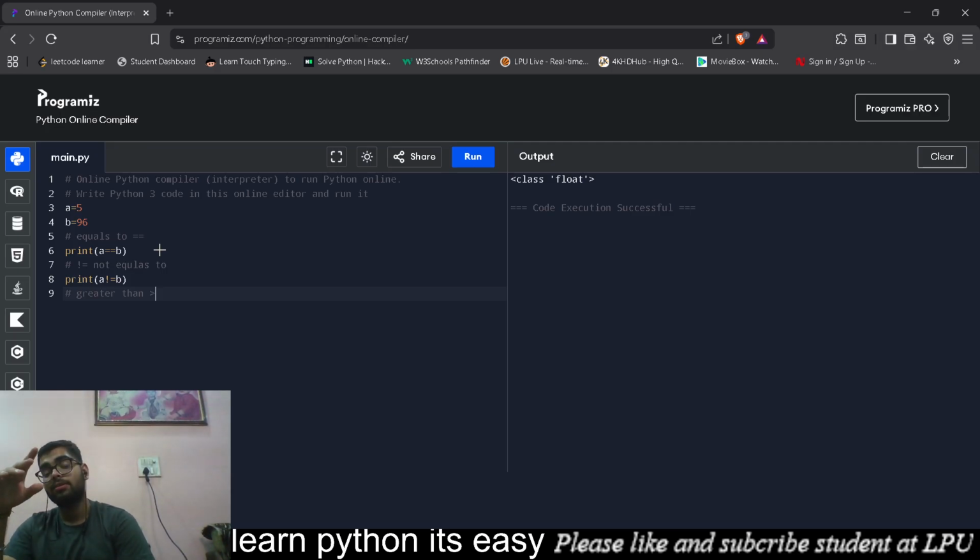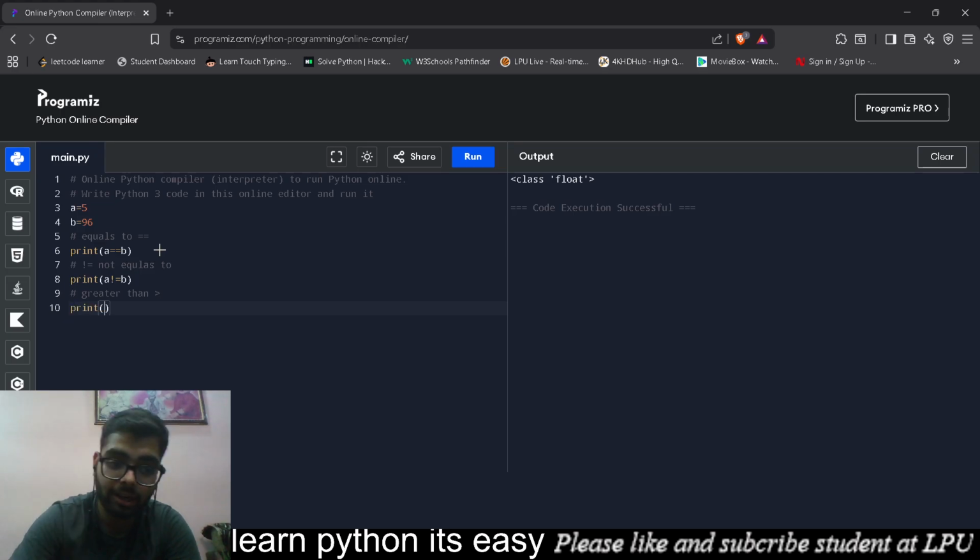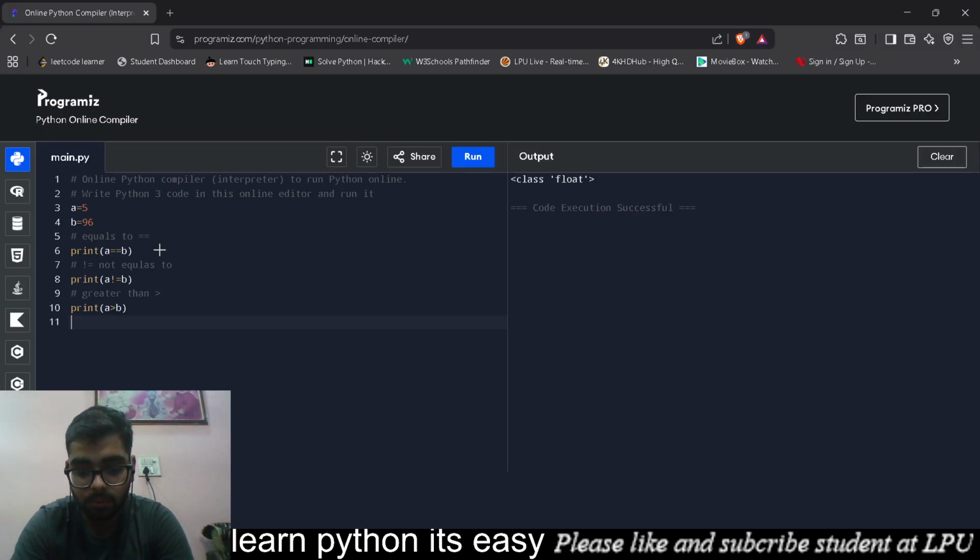So if I write print A greater than B, now there comes the less than, which works the same as greater than. The symbol is as we all know.